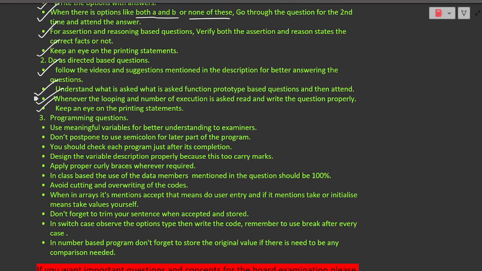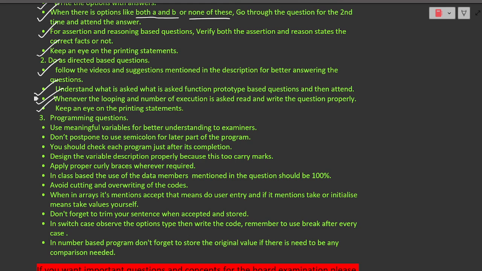Now, programming questions. Listen to this explanation of how to attend programming questions. Listen carefully. You will observe that most of the simple mistakes usually made by the students in the examination will be cleared over here. The first is: use meaningful variables.